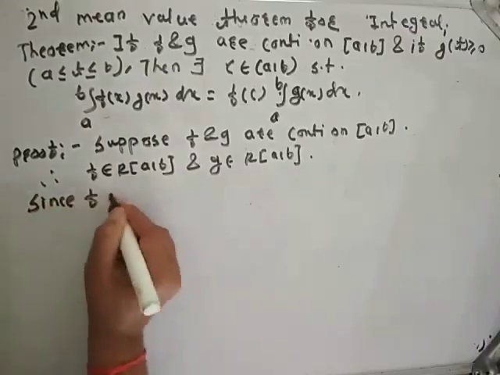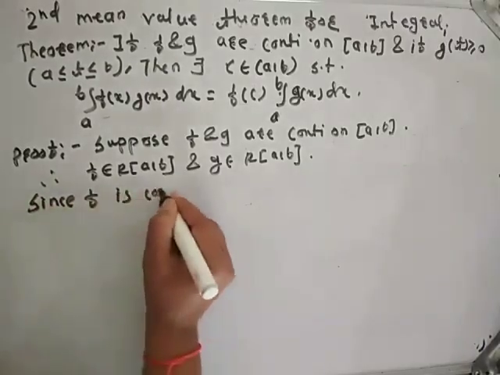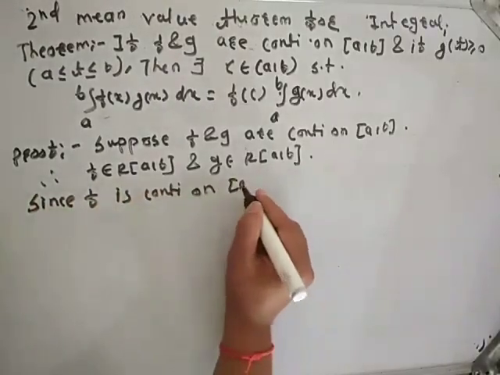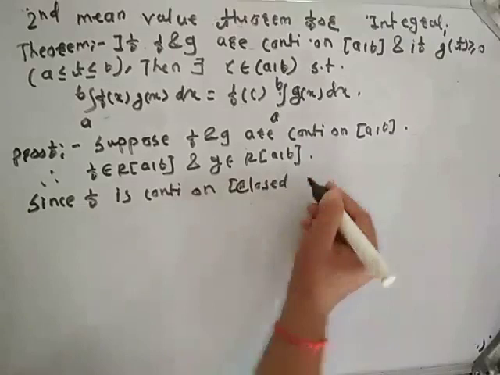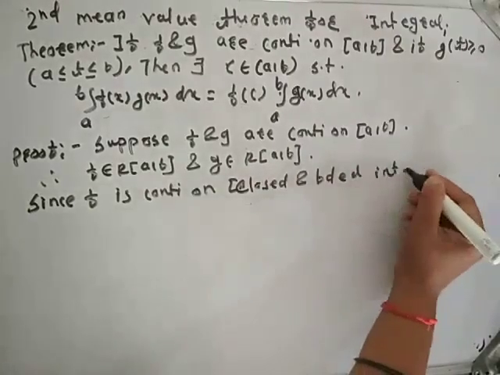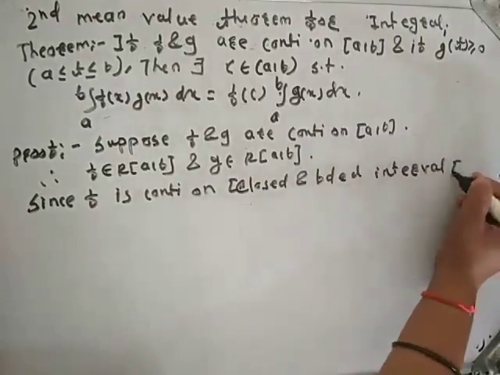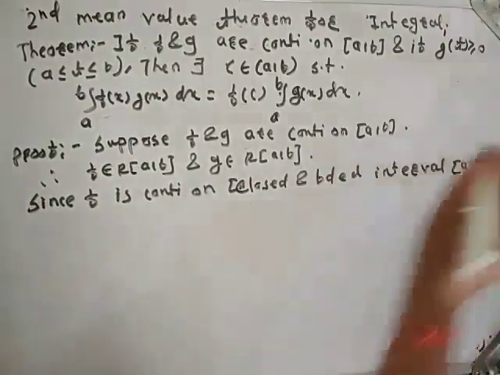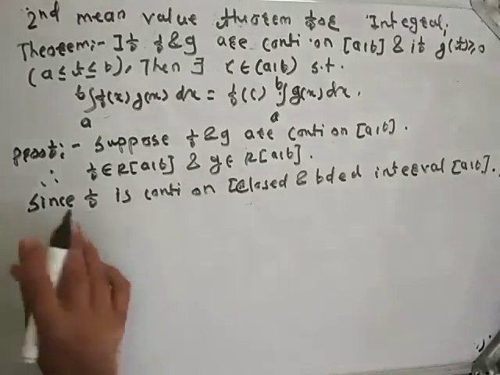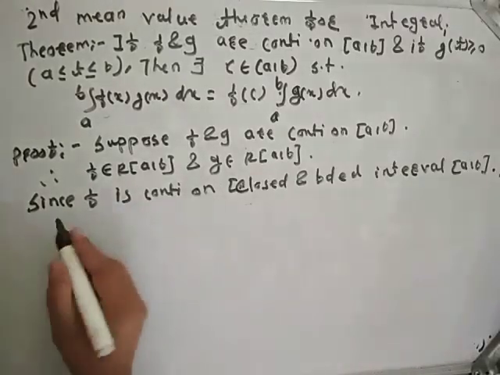Since f is continuous on closed and bounded interval [a, b], f attains its maximum value, say capital M, and its minimum value, say small m. I will not write here in detail.